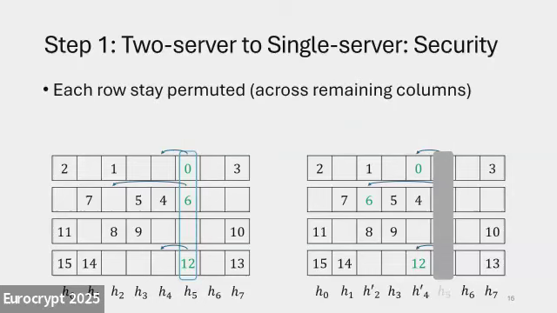To give you some intuition why this is secure, after we do this, each row stays permuted among the remaining columns. So at any point we have a pseudo-random hint table distributed among the remaining unconsumed columns.